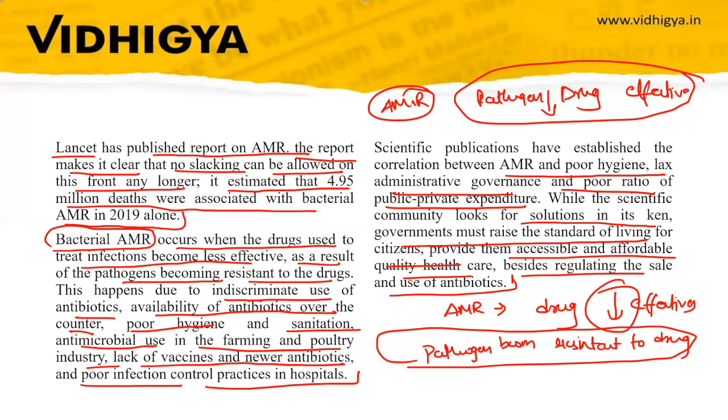We must proceed in a stepwise manner, and we must not take antibiotics in an indiscriminate manner, because we do not realize the negative effect that it can cause in society. So that is important from this topic: what is antimicrobial resistance, why there is growing antimicrobial resistance, and why we should not use antibiotics indiscriminately.